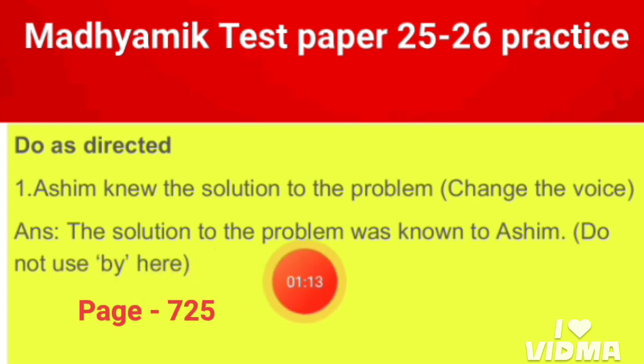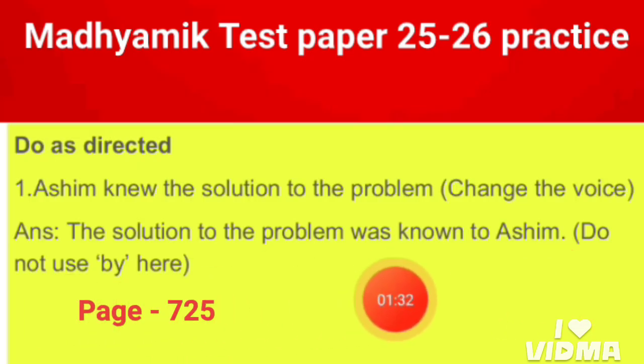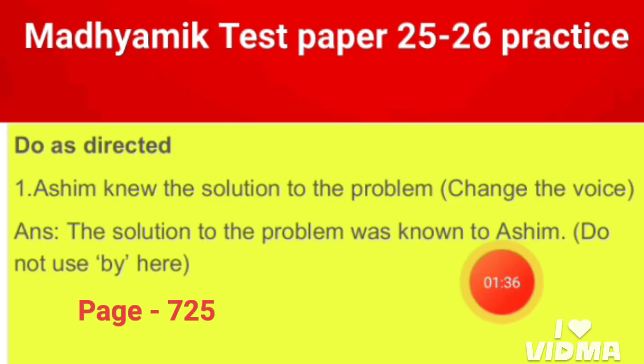Actually, here the solution to the problem is the object, and it has been placed at the beginning of the sentence. Was is the auxiliary verb, in past tense. Known is the main verb, the past participle form. To Ashim: here do not use by, because for the verb know we have to use the preposition to. That is why the answer is: The solution to the problem was known to Ashim.